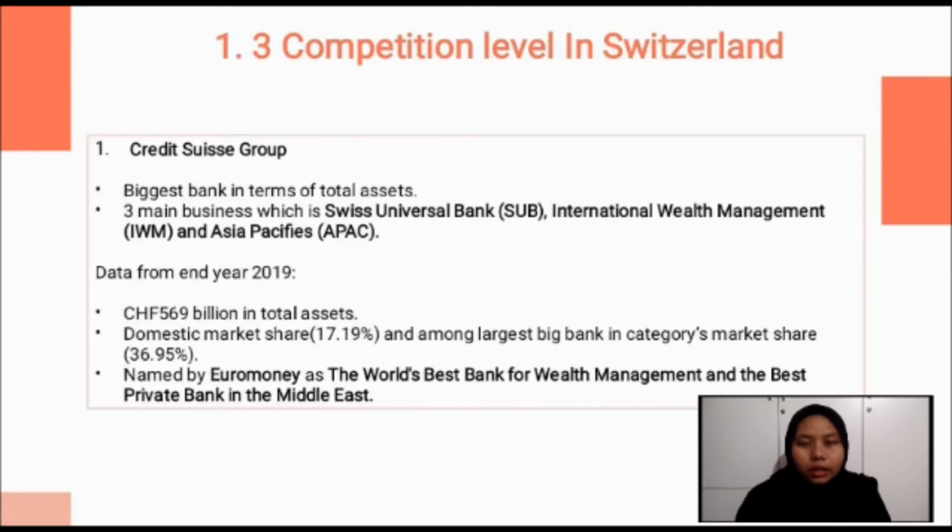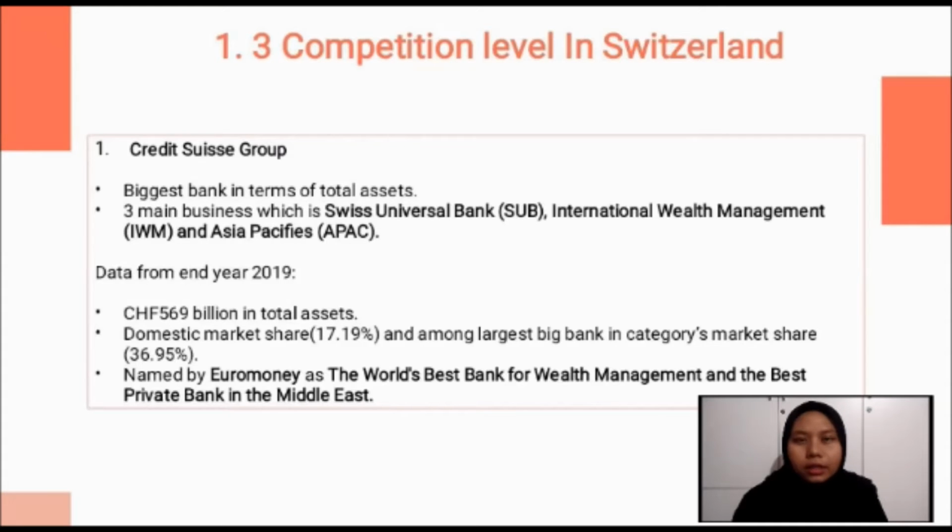In 2019, Credit Suisse had 569 billion in total assets. It also has 17.19% of the domestic market share and 36.95% among the largest big banks in the category market share.